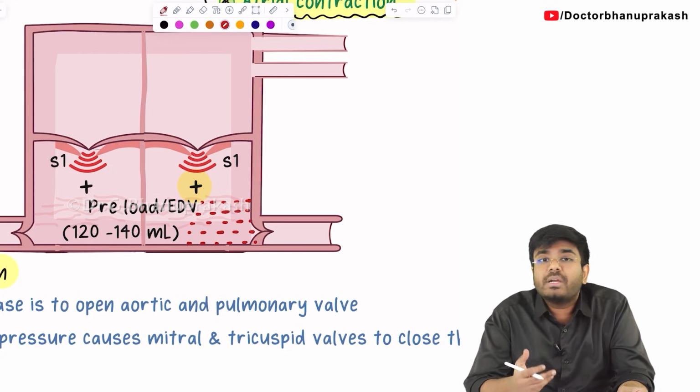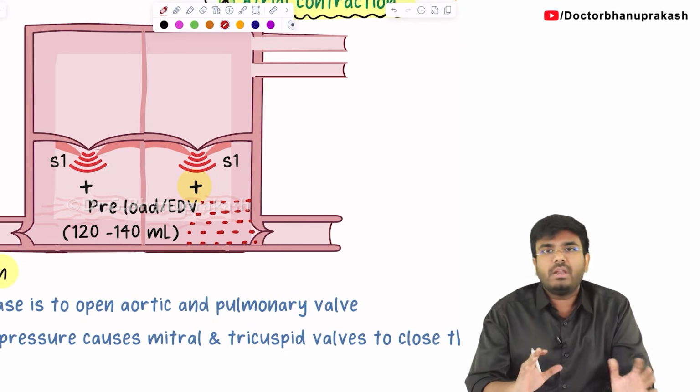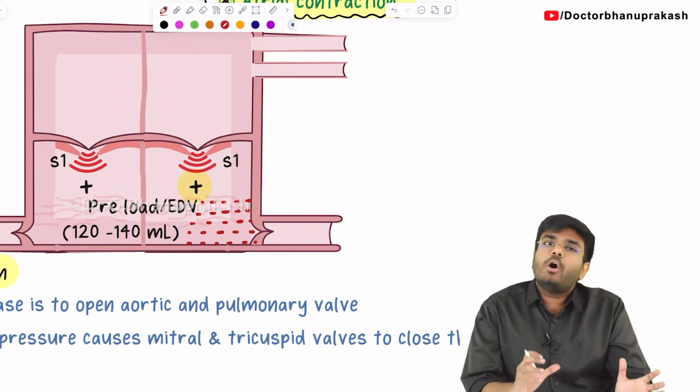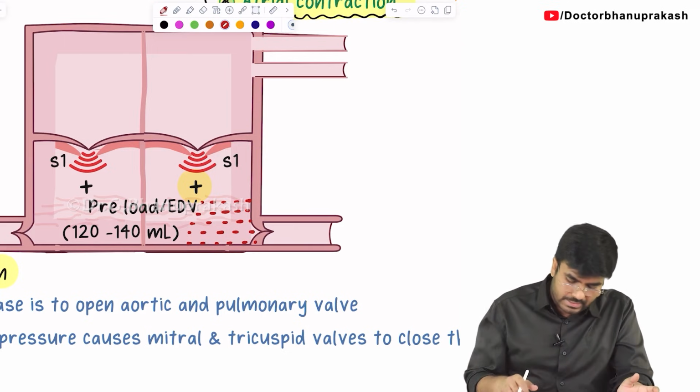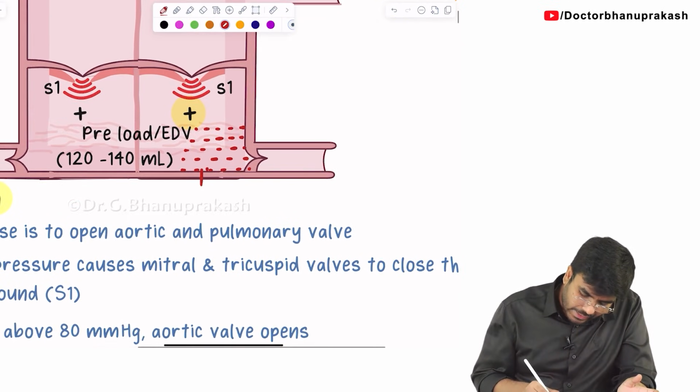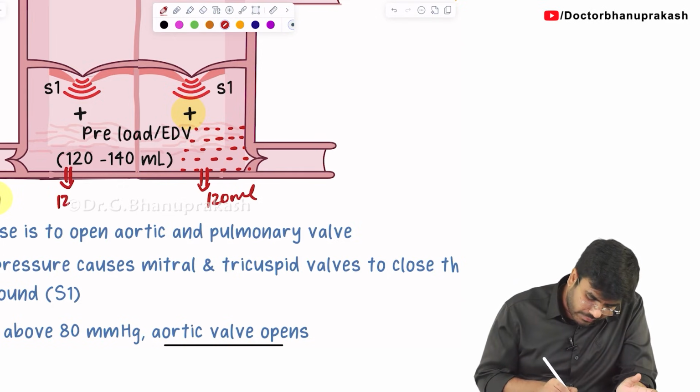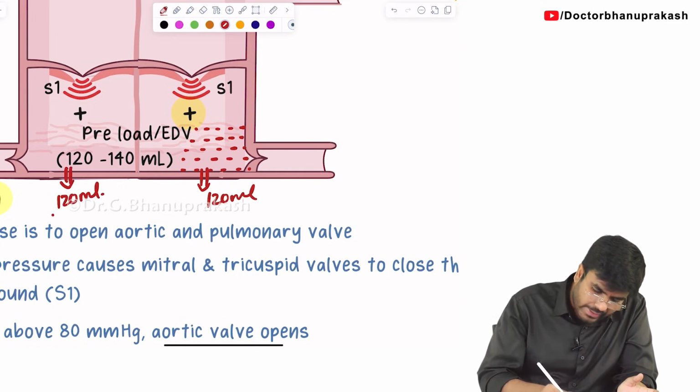Okay, 100% blood means how much, sir? How much ml? 100% of the ventricles are getting filled. But how much ml of blood is there in the ventricles? Let's say in the left ventricle and right ventricle, 120 ml of blood is there. Here also, on this side also, 120 ml blood is there. So, this is called preload or end diastolic volume.